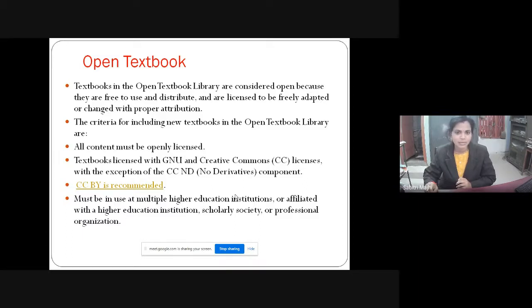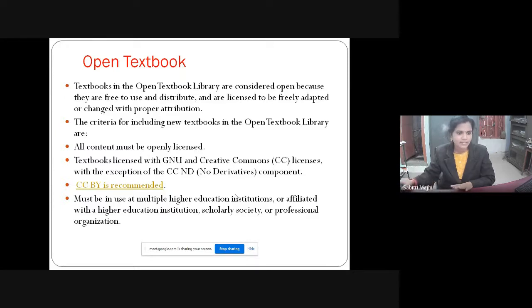So Creative Commons no derivative work is not allowed for this repository.